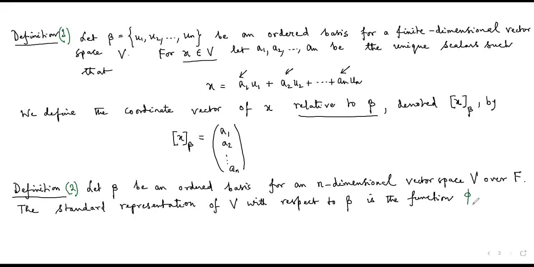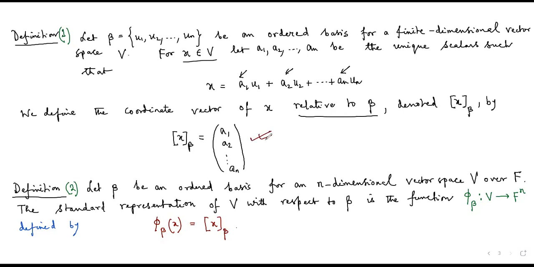which we will denote by phi beta, and which will be defined from the vector space V to another vector space, which is Fn, defined by phi beta of x is nothing but the coordinate vector of x with respect to the basis.